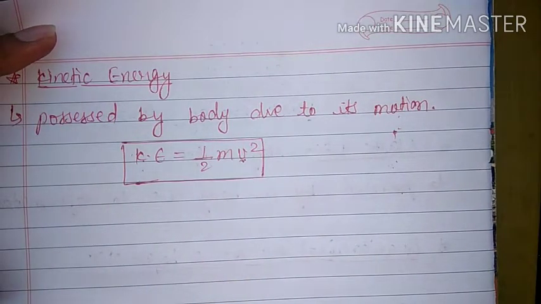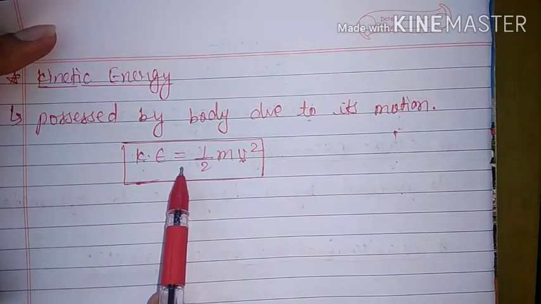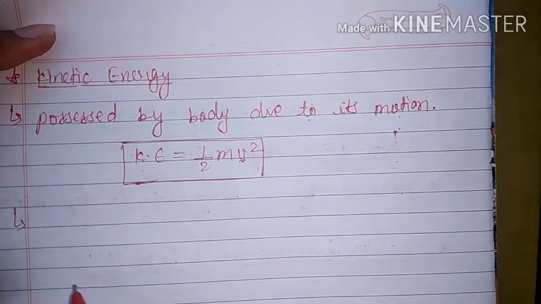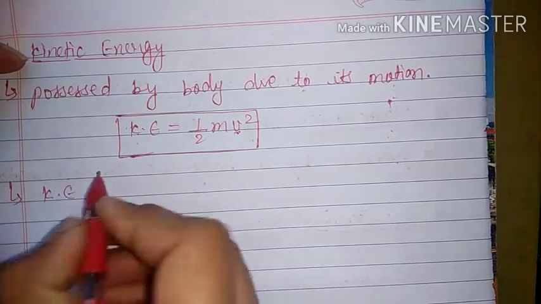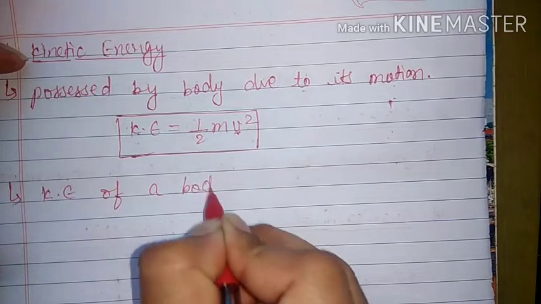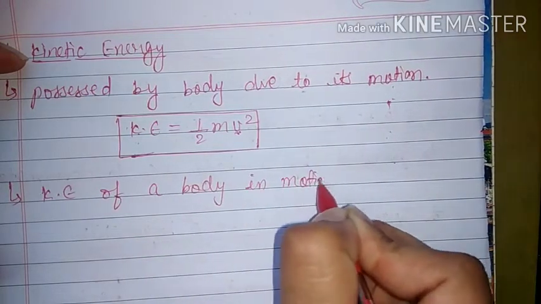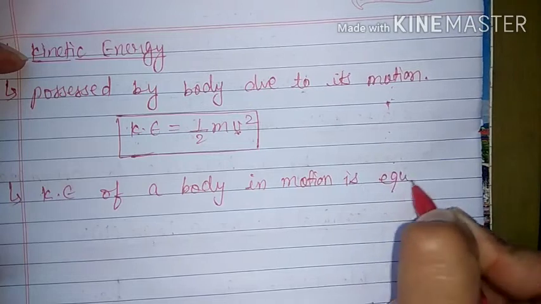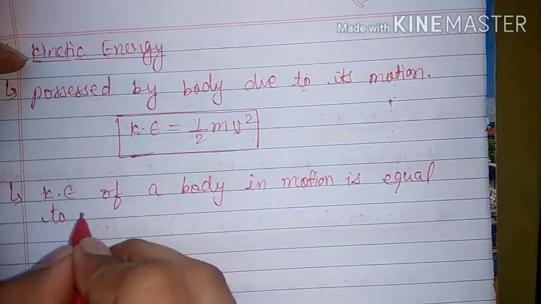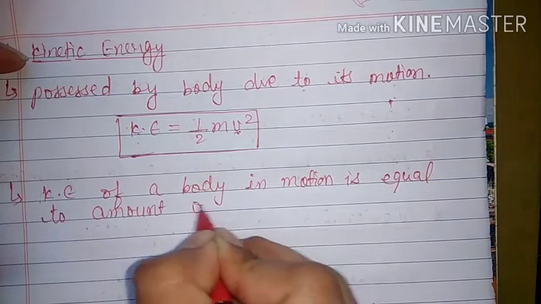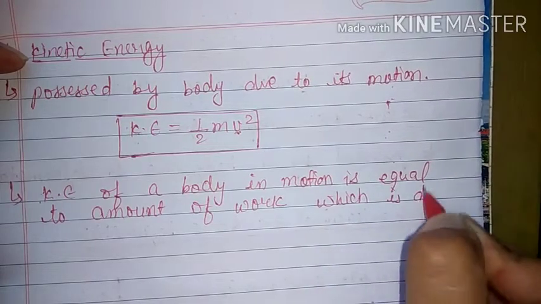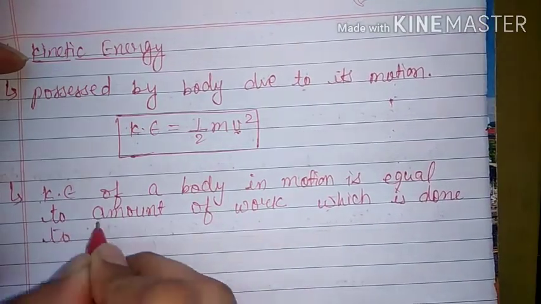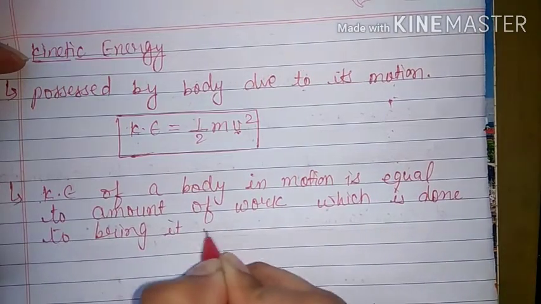So this is the definition of kinetic energy, and this is the formula, and we have to derive this formula mathematically. But before that we will see one more definition of kinetic energy. Kinetic energy of a body in motion is equal to the amount of work which is done to bring it to rest.